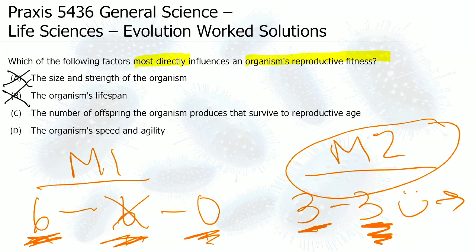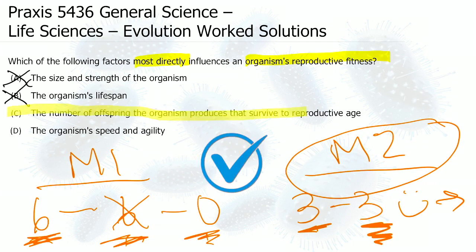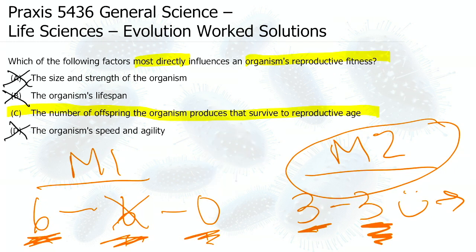C says the number of offspring the organism produces that survive to a reproductive age. That is the definition of fitness, so that is the best answer for sure. And then D says the organism's speed and agility. That deals more with fitness in an athletic sense, like the gym, but that is not what fitness means when we're looking at evolution.